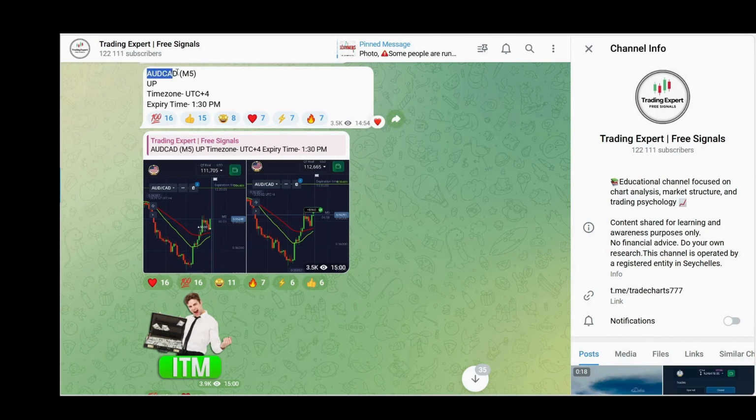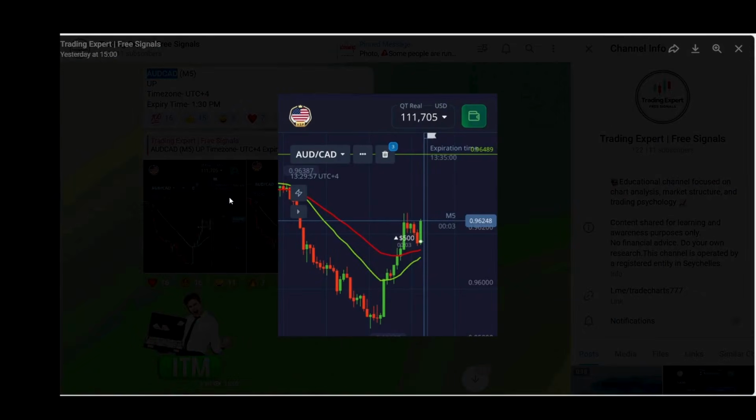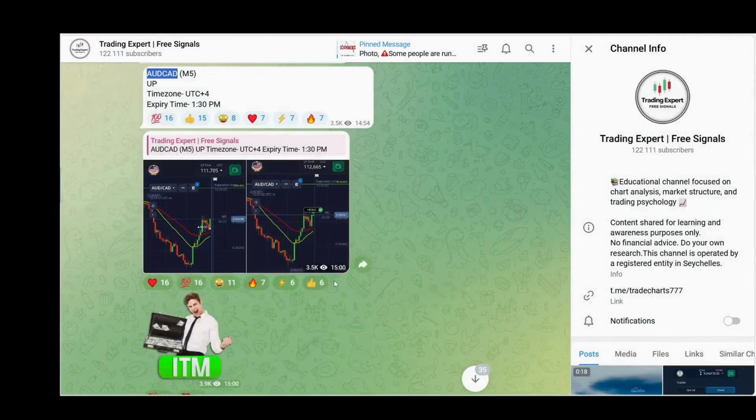Here is the first trade, which we provided in the free group on AUD/CAD for the upside move. Let me explain why we provided this trade. You can see a moving average here, and the previous red candle closed above the moving average. That's why we provided a signal for the upside move, and this was an amazing win.